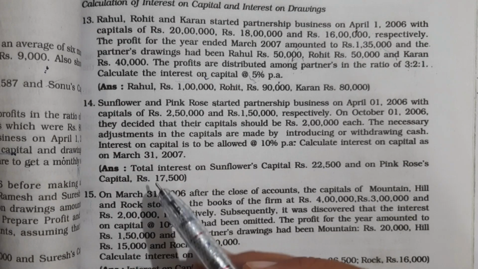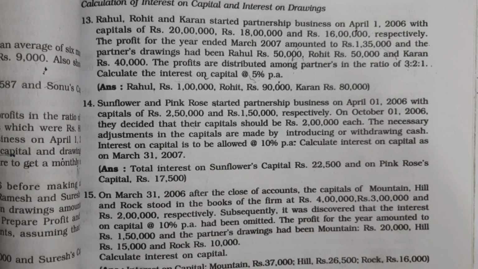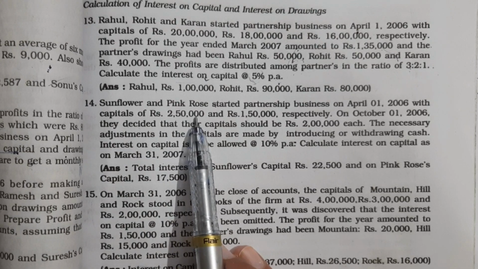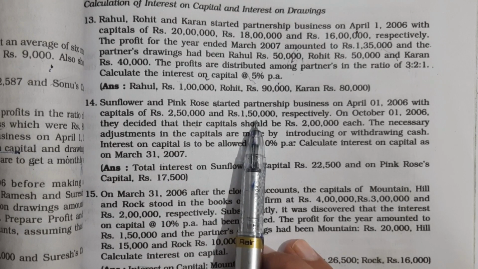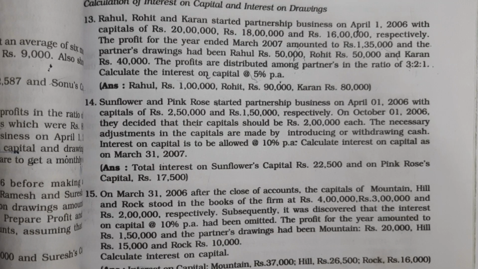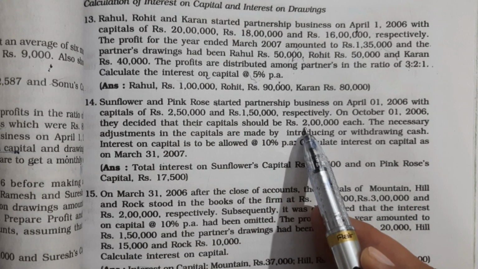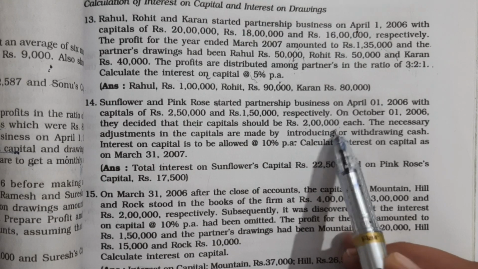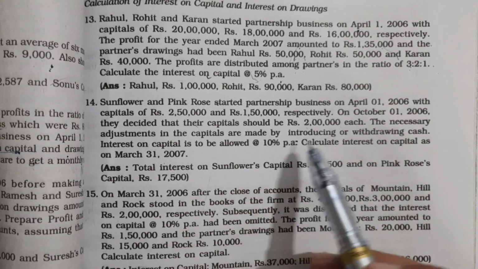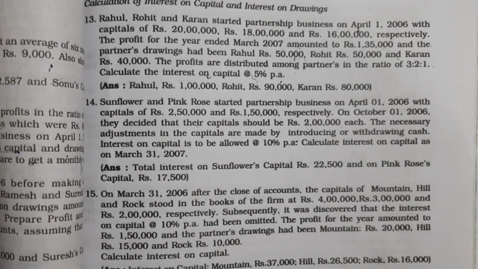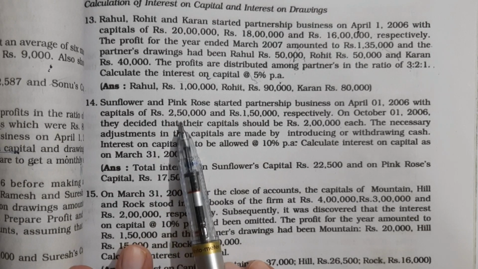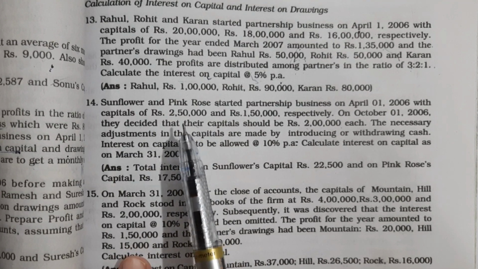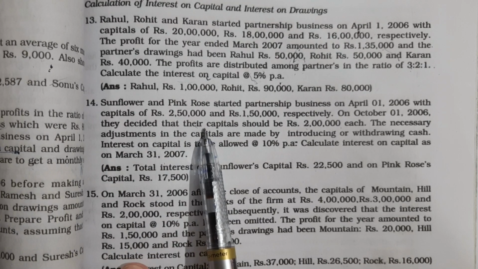So this question is slightly different from the previous one. Here the opening capital is given. Sunflower is having opening capital of 2,50,000 and Pink Rose 1,50,000. But in the middle of the year they decide that their capitals should be equal, up to 2 lakh rupees. So the necessary adjustments are being made by introducing or withdrawing cash. Here it means that Sunflower is having excess capital, more than 2 lakh. So Sunflower will withdraw 50,000 rupees and bring her capital up to 2 lakh rupees.